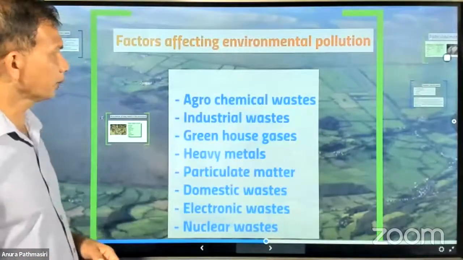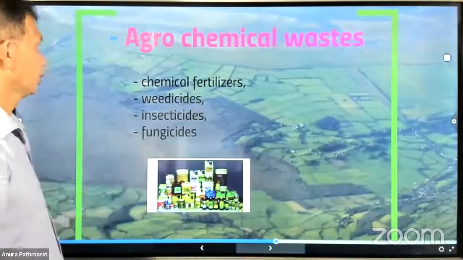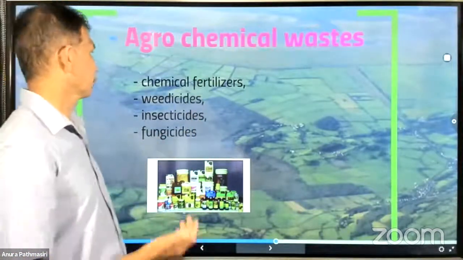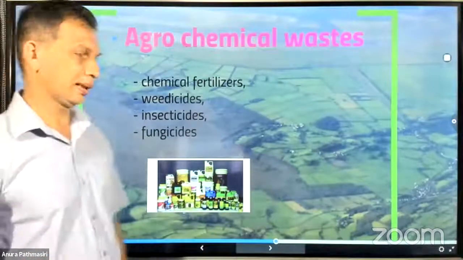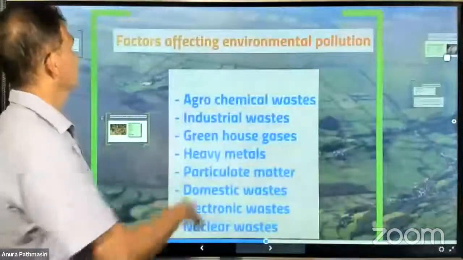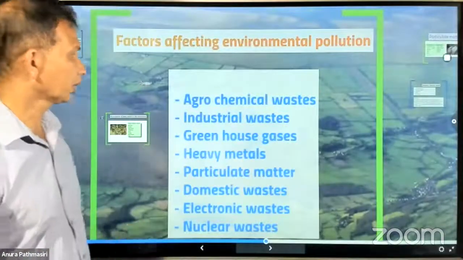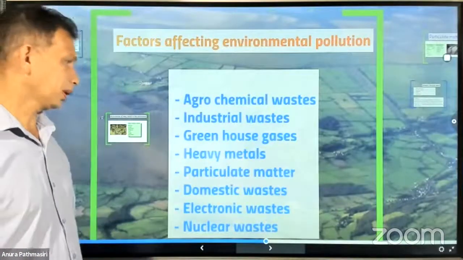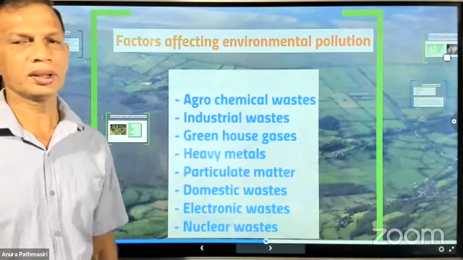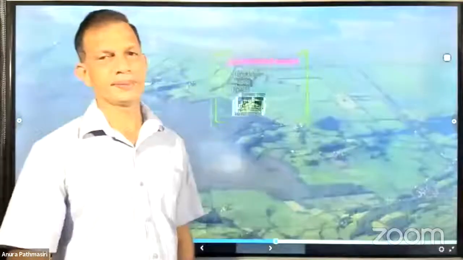Yeah, agrochemical waste, right? What are the agrochemical wastes? We have the timely topic: chemical fertilizers, weedicides, insecticides, fungicides. What are the things we want to study? We have agrochemical waste and industrial waste, greenhouse gases, heavy metals, particulate matter, domestic waste, electronic waste, and nuclear waste. We don't have a problem with nuclear waste because we are still not using nuclear power.